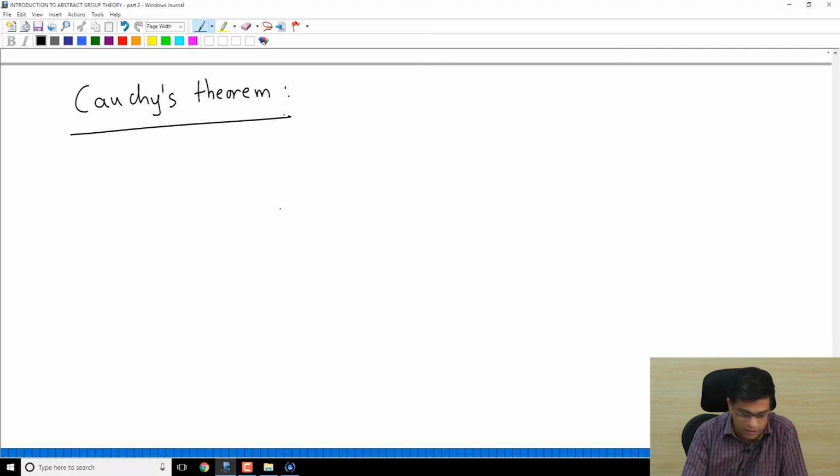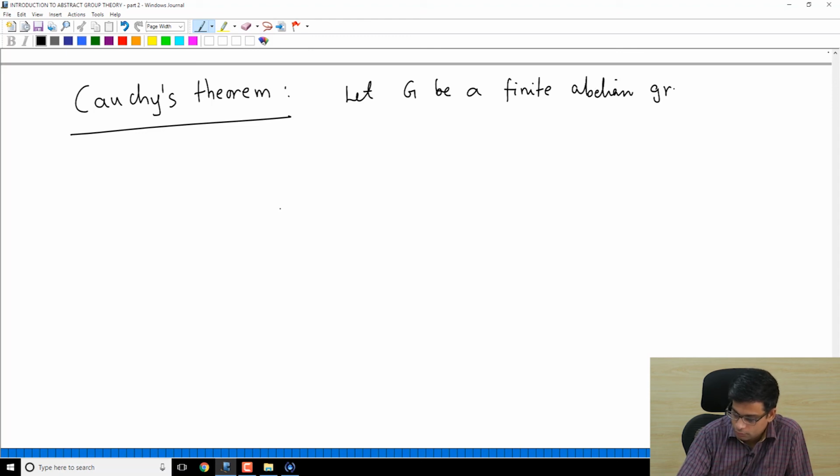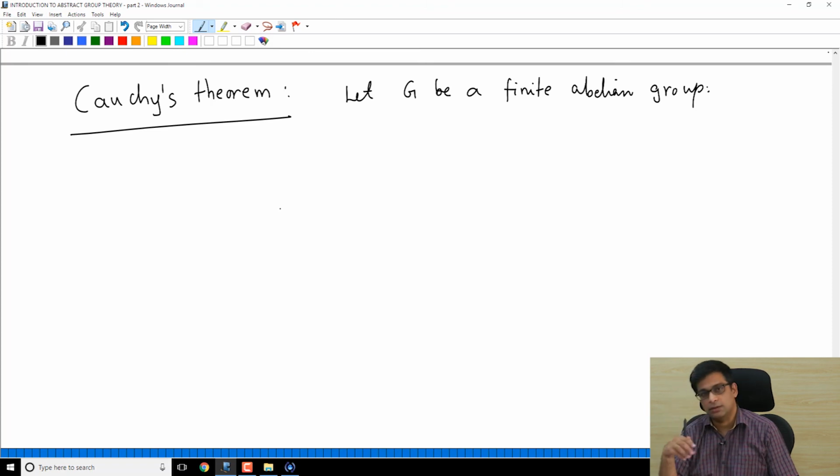So Cauchy's theorem says the following. Let G be a finite abelian group. So it's a finite group, meaning it has only finitely many elements, and it's an abelian group, meaning any two elements in G commute with each other.